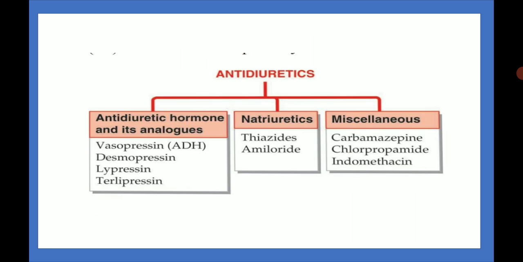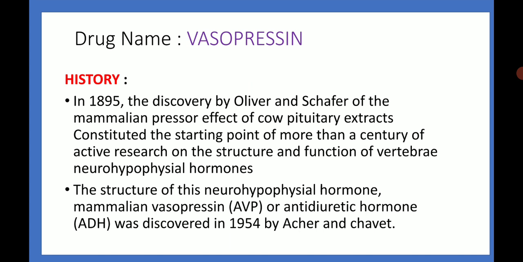Antidiuretics are of three classes: antidiuretic hormone and its analogs, which include vasopressin, desmopressin, lypressin, and terlipressin. Natriuretics, which include thiazide and amiloride. Then miscellaneous, which includes carbamazepine, chlorpropamide, and indomethacin. Here I discuss vasopressin.